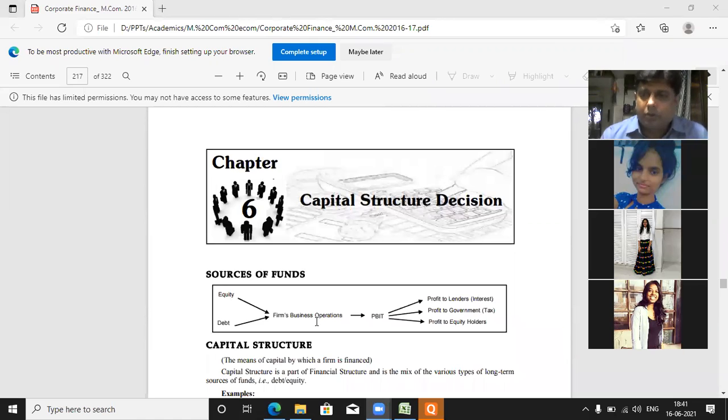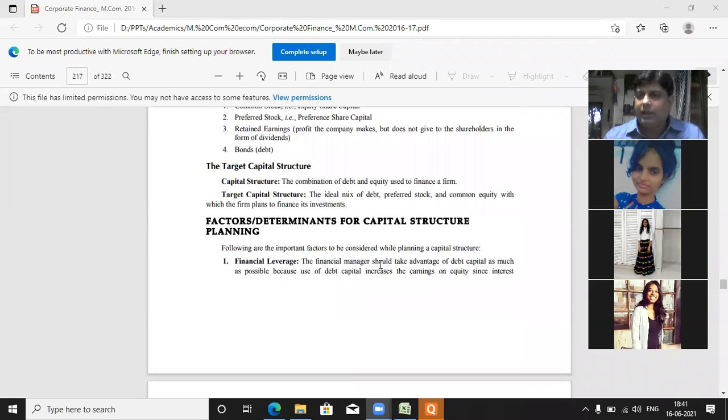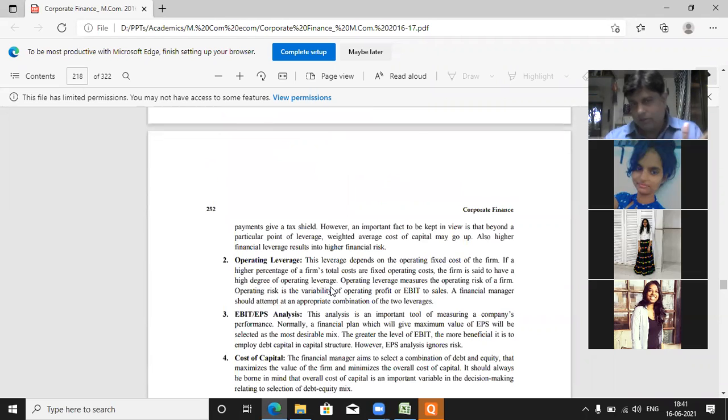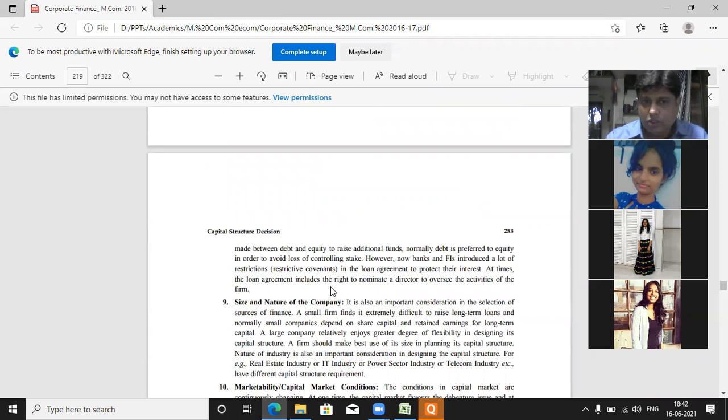I told you very clearly, this is the combined chapter of cost of capital and leverages. So you have seen in cost of capital when we got the weighted average cost of capital, like equity, preference, everything. Based on that, what is the leverage part of it? And which is the best structure which gives the maximum cushion to the company, is nothing but the concept of capital structure decision.